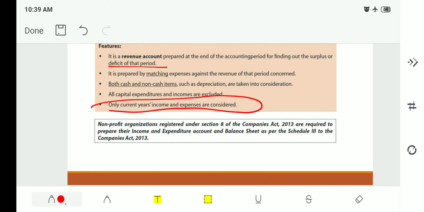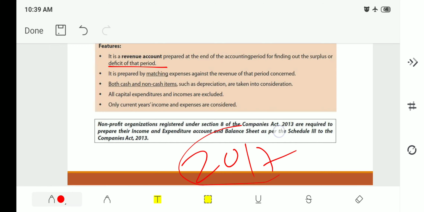Next, non-profit organizations registered under Section 8 of Companies Act 2013 are required to prepare their income and expenditure account and balance sheet as per Schedule 3 of the Companies Act of 2013. And this was the same question that was asked in EPFO 2017 examinations, that is, which is that schedule under which the income and expenditure account and balance sheets are prepared. It is nothing but under Schedule 3.